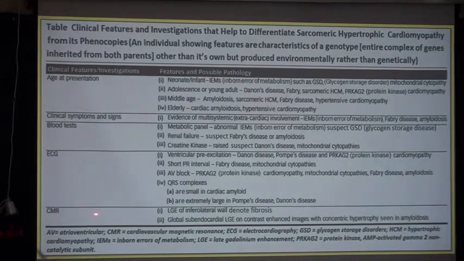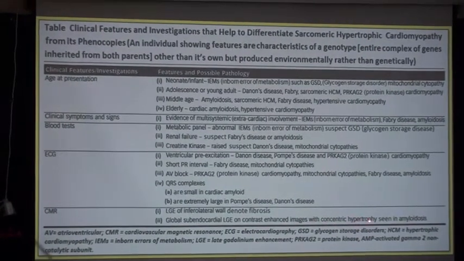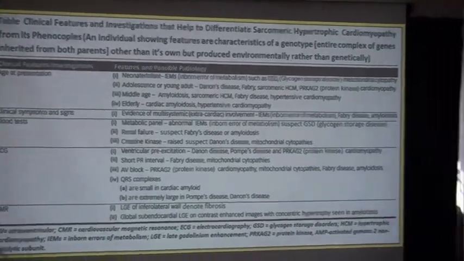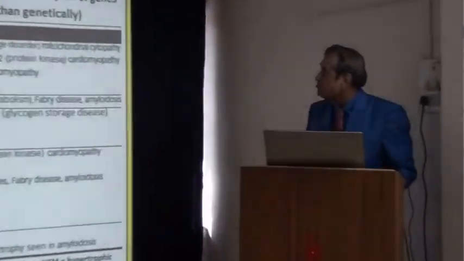And when we do MRI, there we will see late gadolinium enhancement of the inferolateral wall, which denotes fibrosis, and global subendocardial late gadolinium enhancement on contrast enhanced images with concentric hypertrophy seen in amyloidosis. This is all about phenocopies.